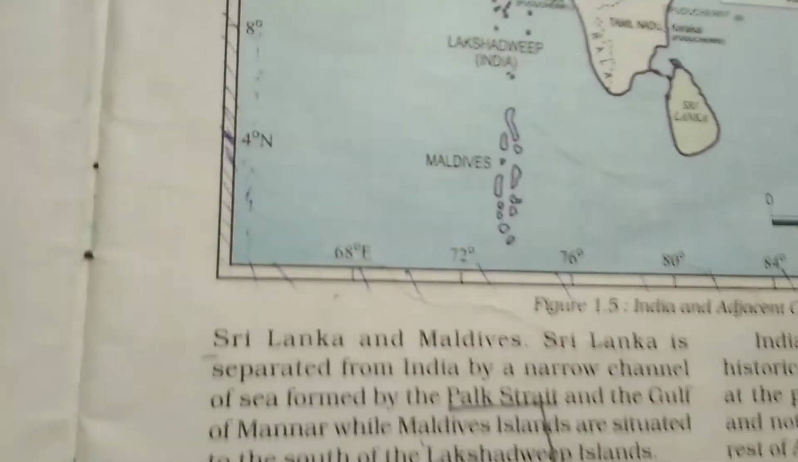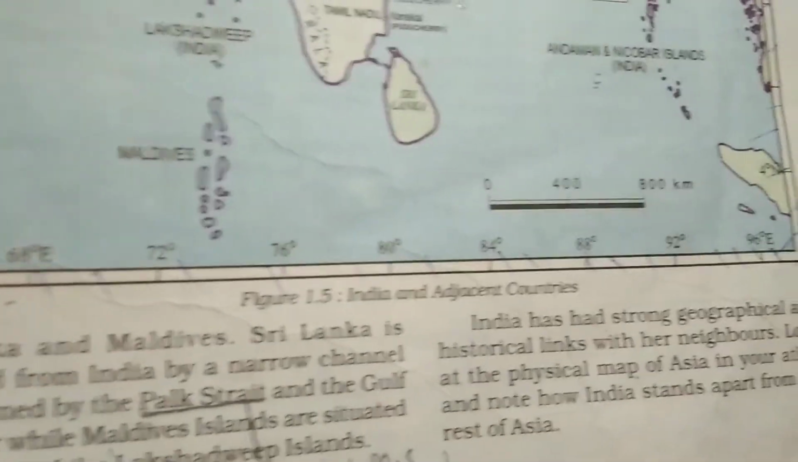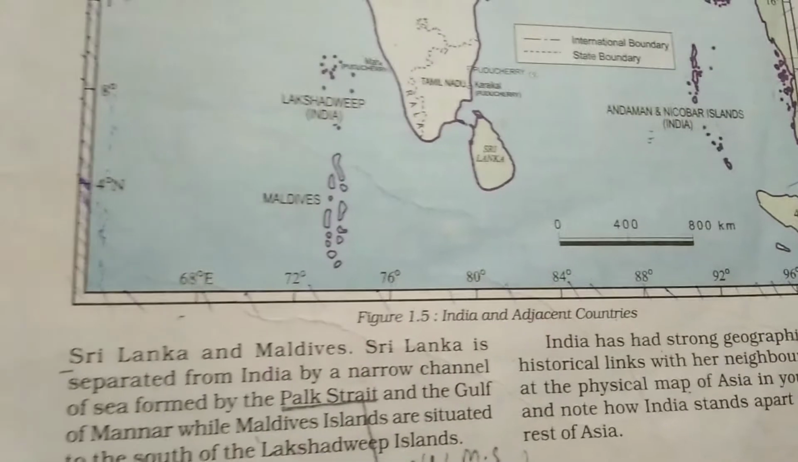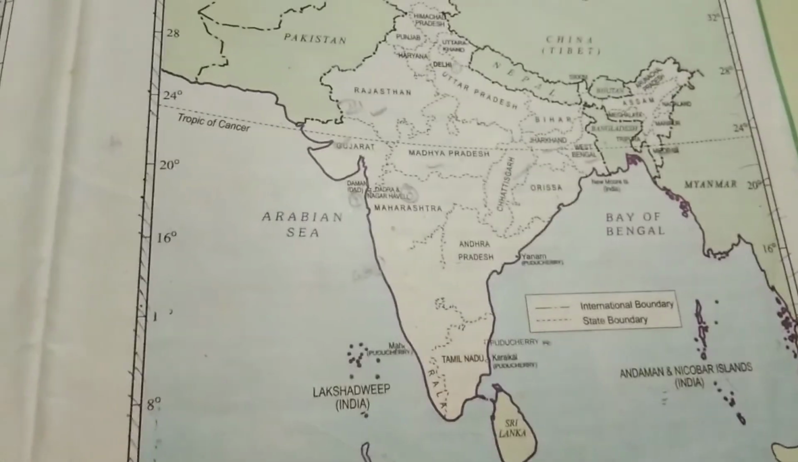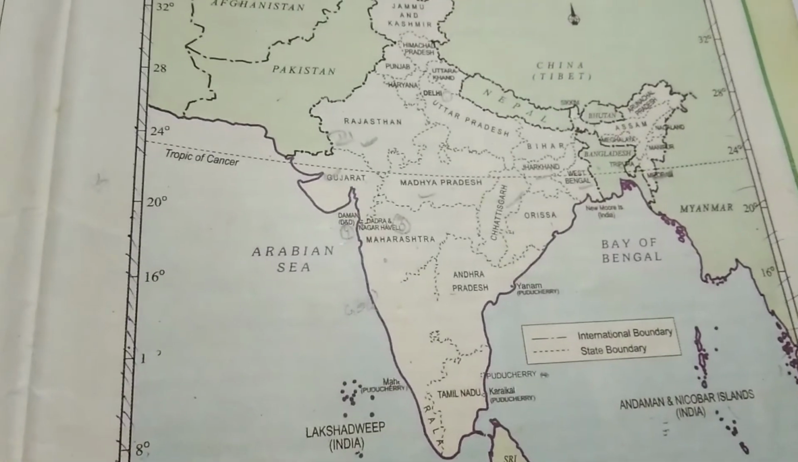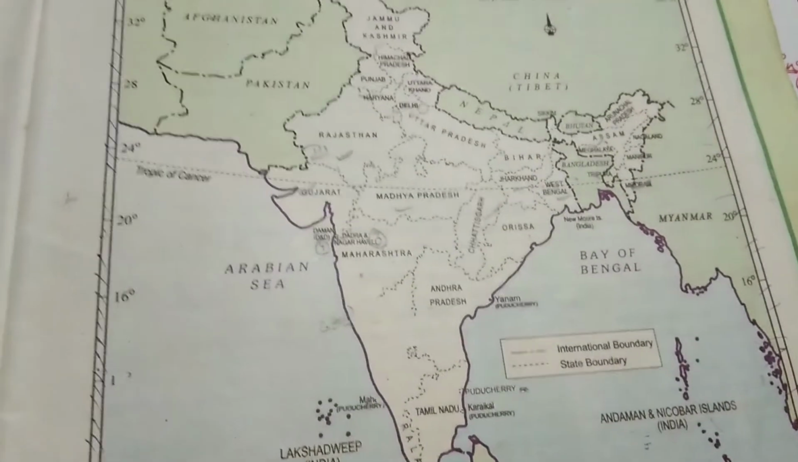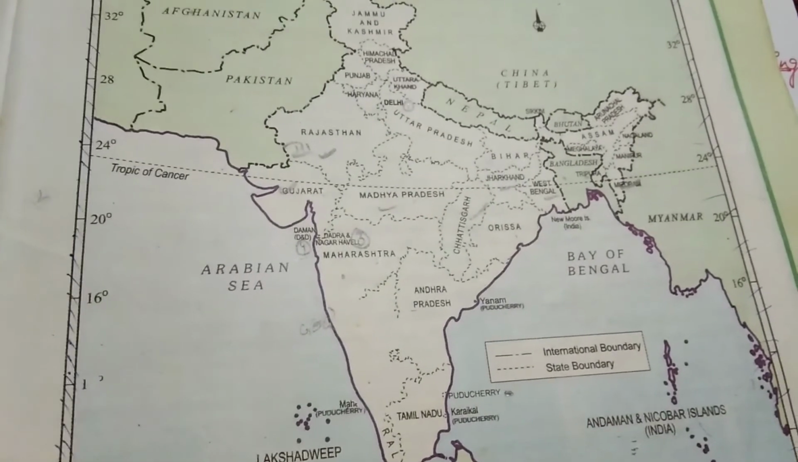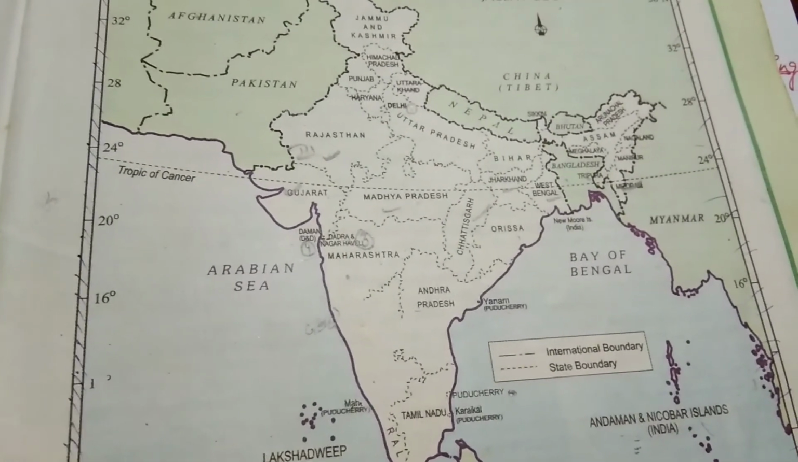Therefore we can say that India has had strong geographical and historical links with her neighbors. Now just go through the maps. Try to locate all these neighboring countries without looking. Take a blank map and locate these neighboring countries. This will make you quite clear about India's neighboring countries.